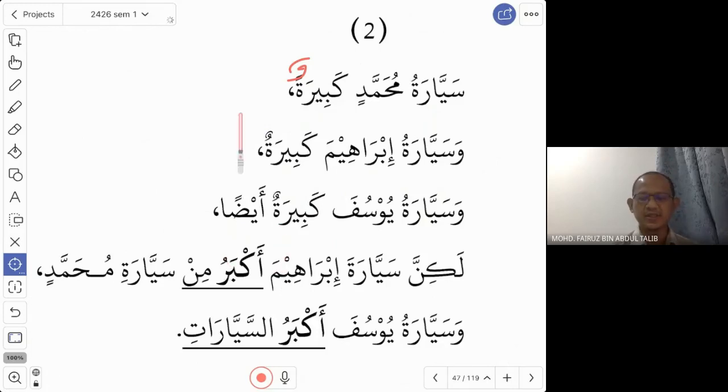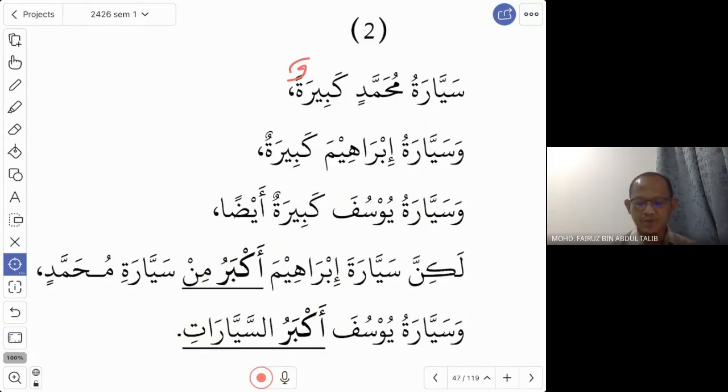So for these three sentences, no comparison at all. But sentence number 4, now we want to compare. Walakin sayyaratu Ibrahim akbar min sayyarati Muhammad. But Ibrahim's car is bigger. So from the word kabir we change to akbar. Kabir becomes akbar. Since you compare between two objects, we need the word min. Akbaru min sayyarati Muhammad, bigger than Muhammad's car.